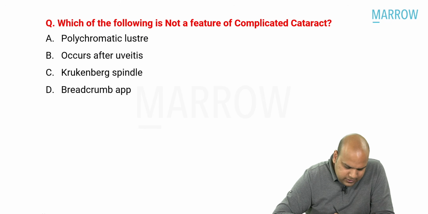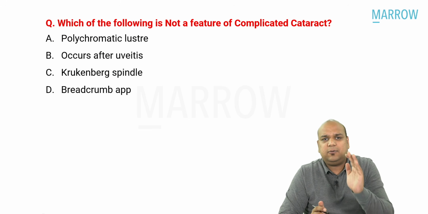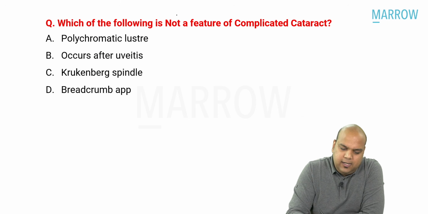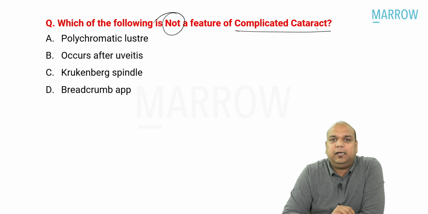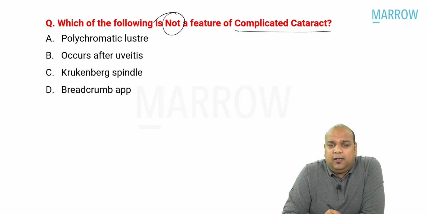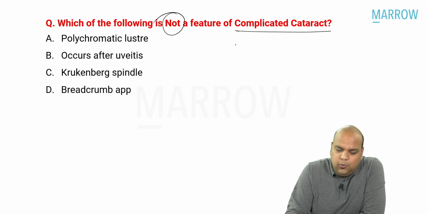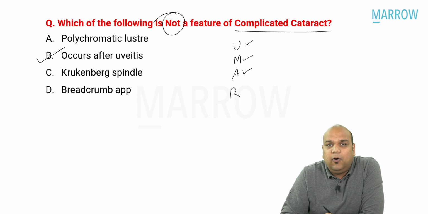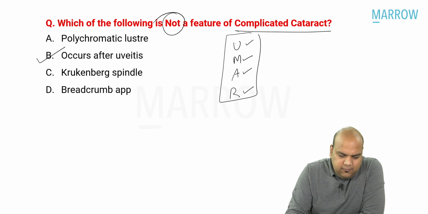Moving on to the fourth question, everybody, which was asked, the simplest question in session 2, the simplest point blank, 10 seconds. Which of the following is not a feature of complicated cataract? Complicated cataract is a cataract which occurs due to UMAR, yes, or Ramu. U for uveitis, occurs after uveitis, yes, everybody. M for myopia, A for angle closure glaucoma, R for retinitis pigmentosa. We know this. One option is correct.